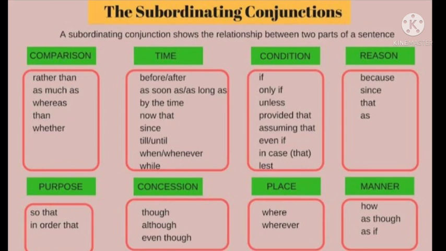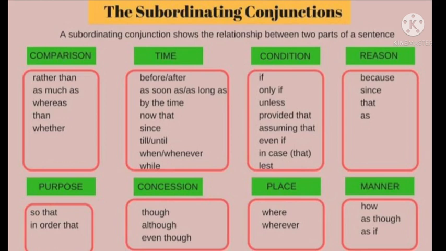Then we have the subordinating conjunction of purpose, that is indicating a purpose. For example, do not fall in the company of stupids lest you should spoil your career. There I am showing the purpose by using the word lest. Another example, come with me in the car so that you will be on time. So the reason is that you will be on time. And I have used the word so that in order to show the purpose. So these types of conjunctions are called the subordinating conjunction of purpose.